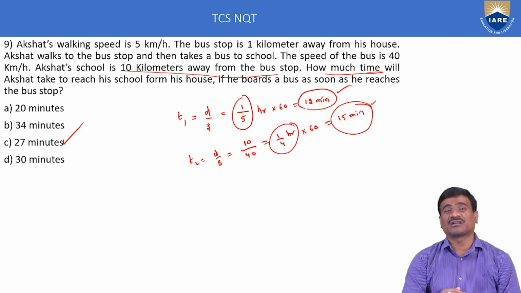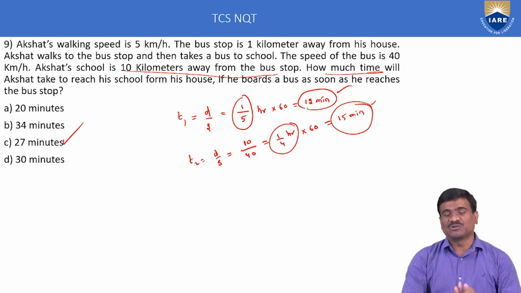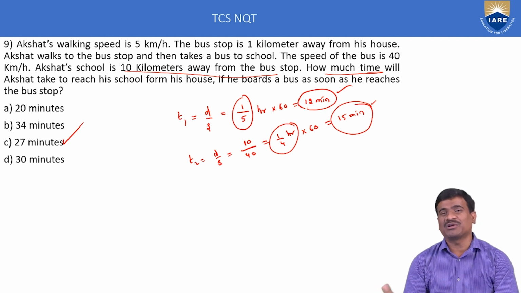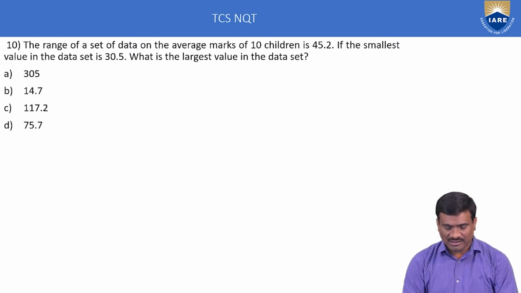Third concept, relative speed. Relative speed means finding meeting time or meeting distance. Meeting time is equal to distance by relative speed. If 2 objects are moving in opposite directions, relative speed is addition. If 2 trains are moving in the same direction, relative speed is subtraction. This is called time, distance and speed application. 1 mark general, 1 mark boat and stream, total 2 marks.